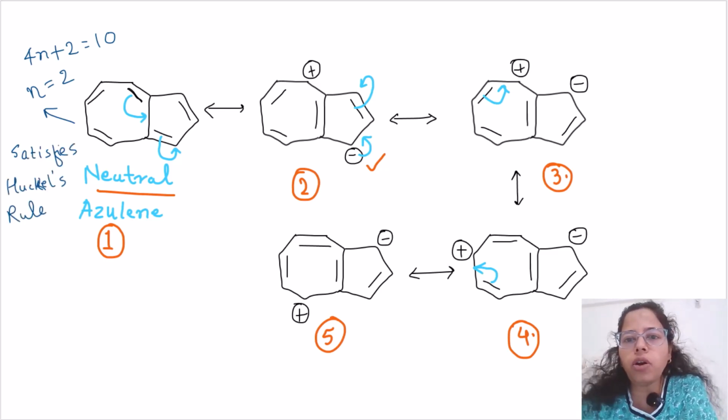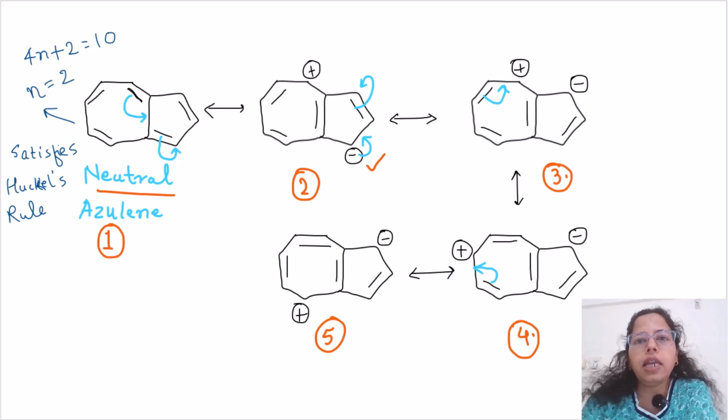Now if we move on towards the ionic part, the cation, 7-membered cationic ring and the 5-membered anionic ring, then what we see in both these rings is that there are 6 pi electrons. You can see that the 7-membered ring also has 3 bonds, which gives rise to 6 pi electrons, and the 5-membered ring also has 3 pi bonds, or including a lone pair, you can see a negative charge, that also contributes to the total of 6 pi electrons.